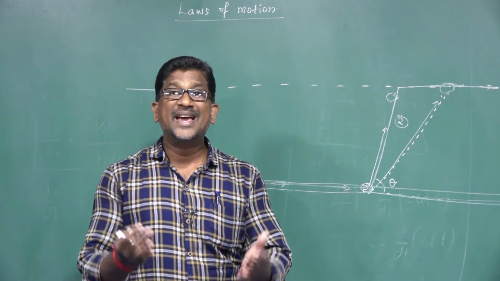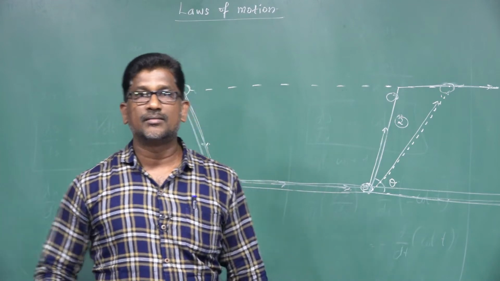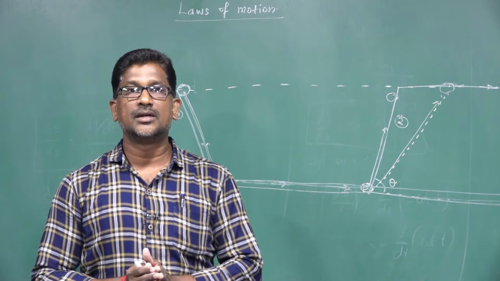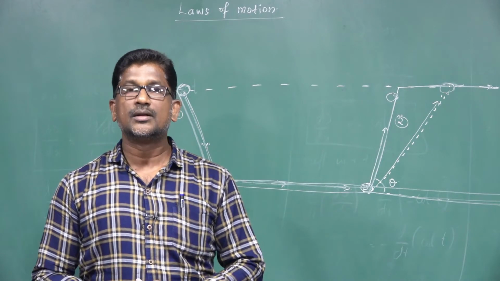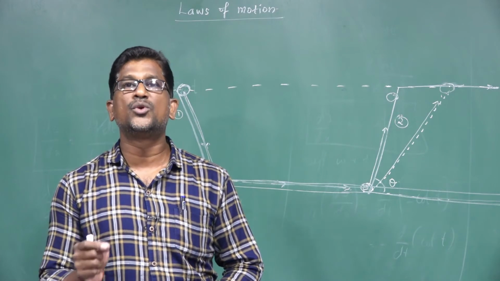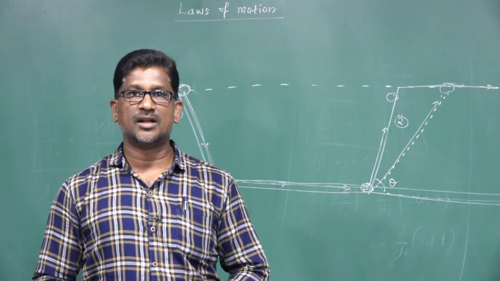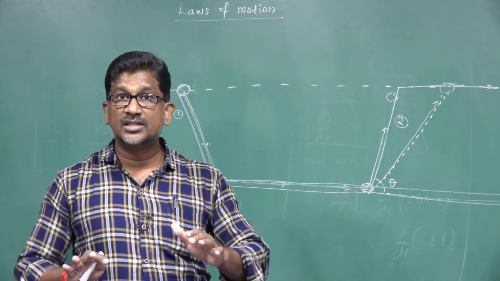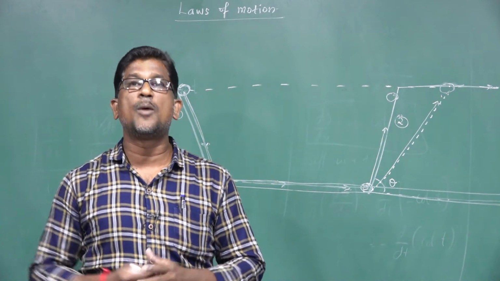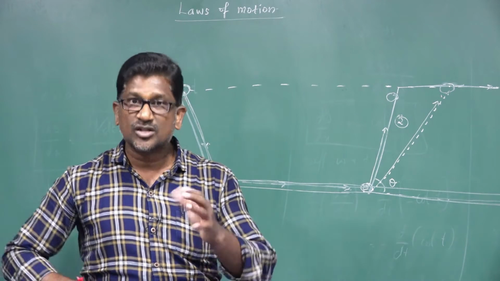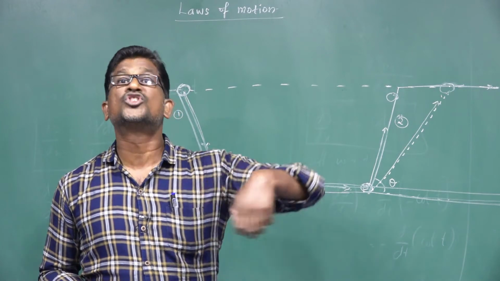Based on Galileo's idea, along with Kepler's and Copernicus's ideas, Sir Isaac Newton proposed three fundamental laws of motion. They are called Newton's laws of motion. So based on Galileo's concept, along with Kepler's and Copernicus's concepts regarding the motion of the planets.